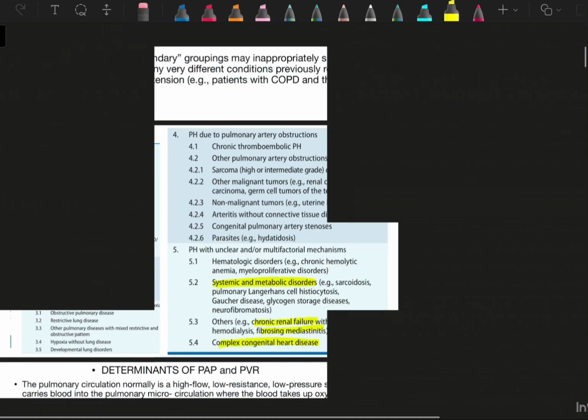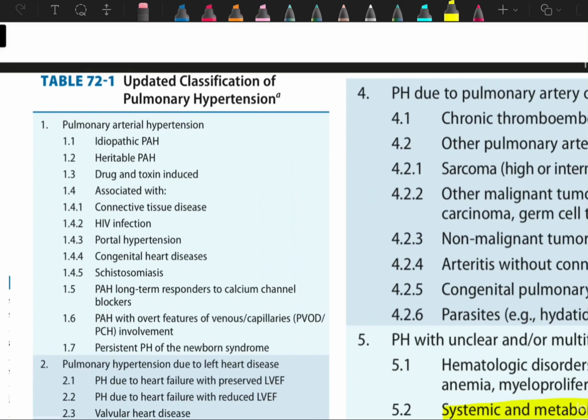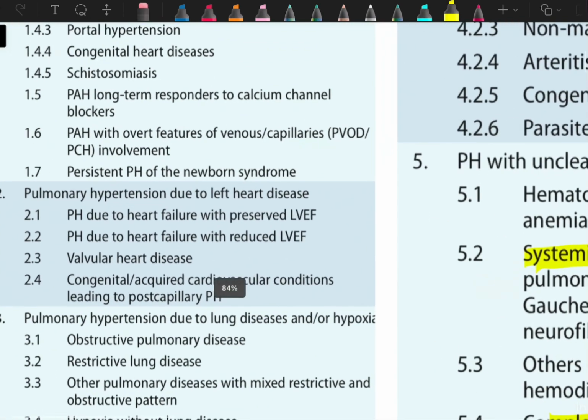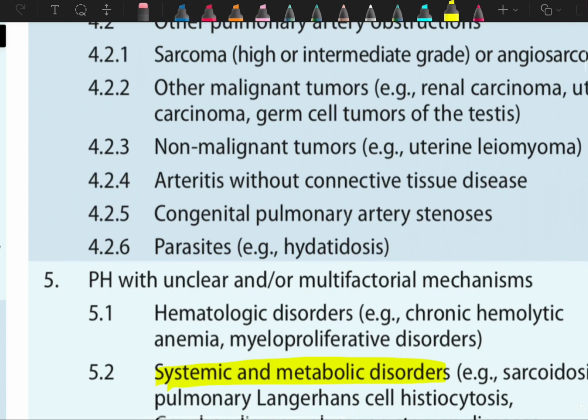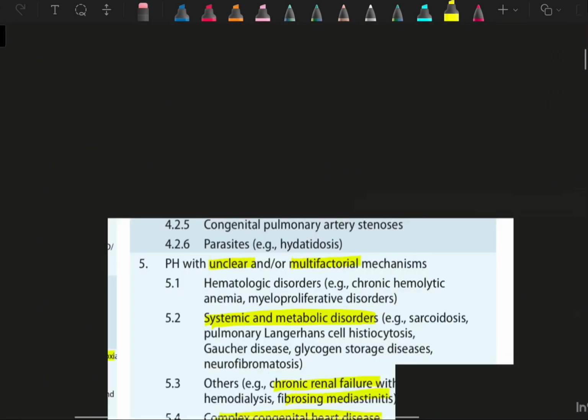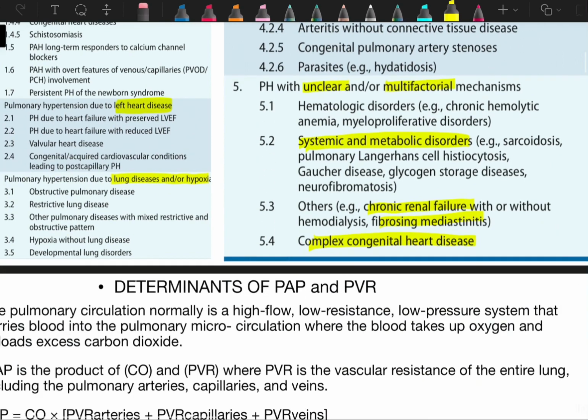So if we see it grossly, category 1 is due to pulmonary artery hypertension. Category 2 is due to left heart disease. Category 3 is due to lung diseases and hypoxia. Category 4 is due to pulmonary artery obstruction, and category 5 is because of multifactorial or unclear causes. So these are the 5 classes of pulmonary hypertension.